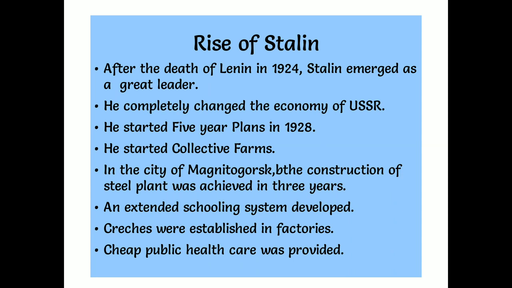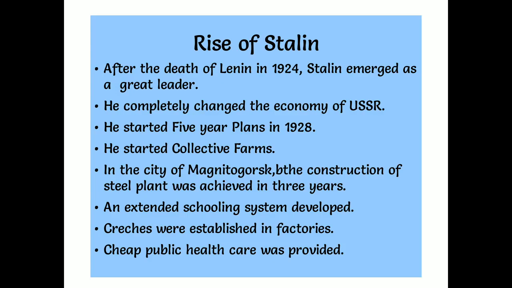But this is one of the black marks in the history of Stalin. He has done very good things for Russia, but this is one of the black marks. Why? Because many of the landlords resisted this. They did not accept this, because if I have some 10 acres of land, I can't give it freely to the government. I need some amount or something else. But he took it very forcefully from the farmers and even from the landlords also.